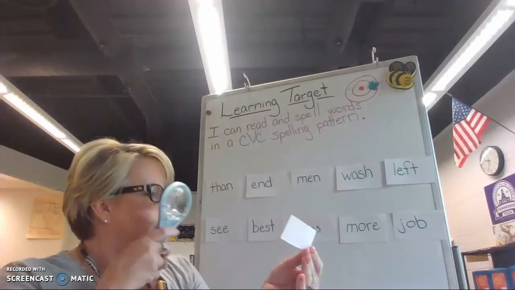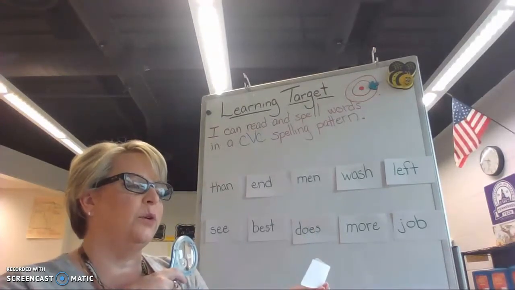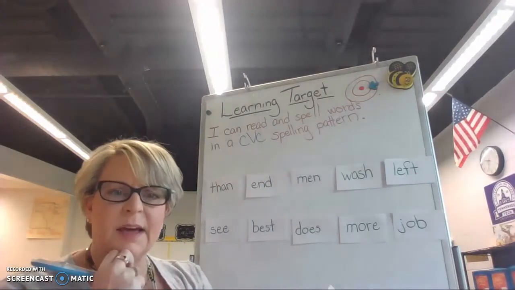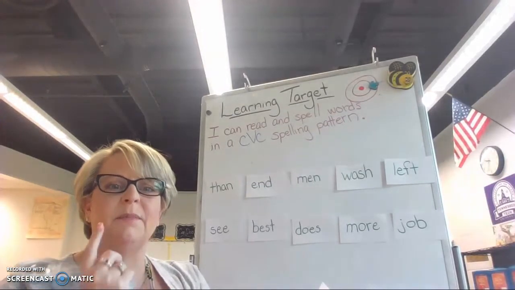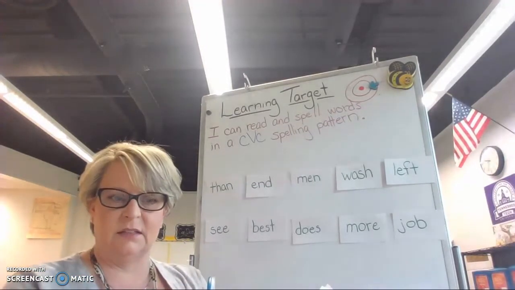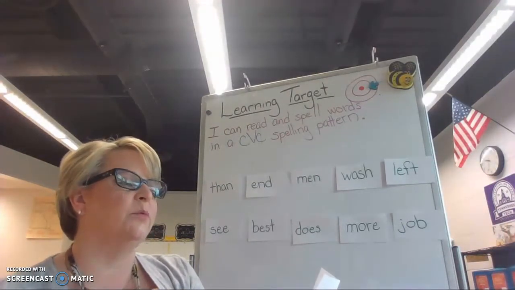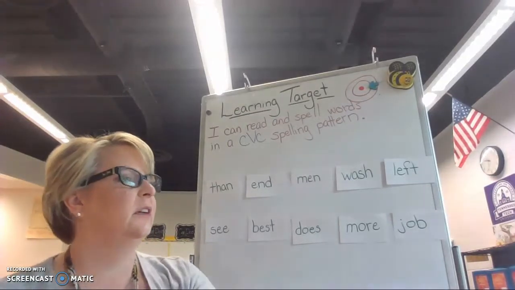A word that is the antonym of the word right. Remember we talked about antonyms earlier? An antonym is a word that means the opposite. So, if I'm looking for an antonym of the word right, I need the opposite of right.